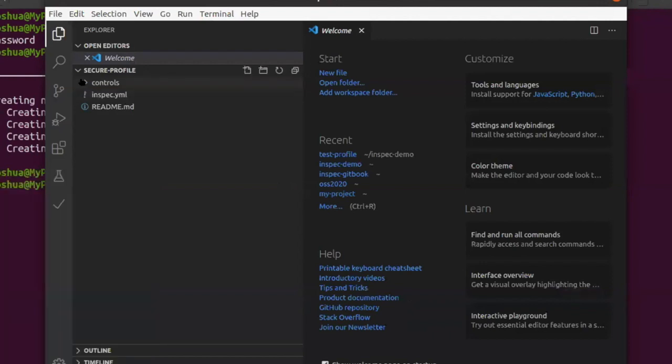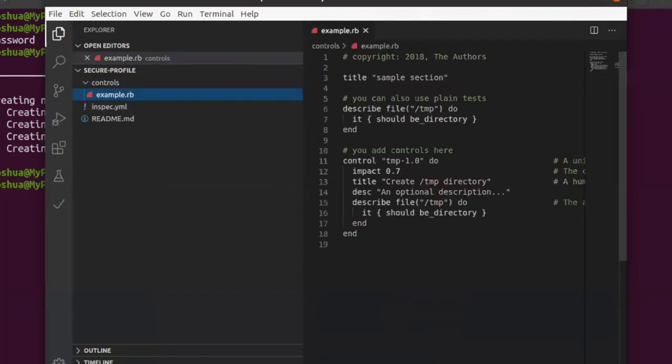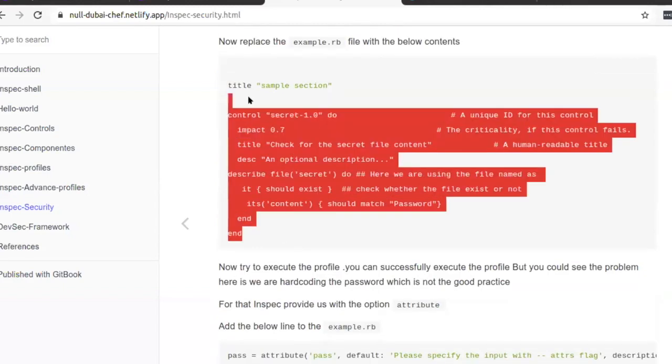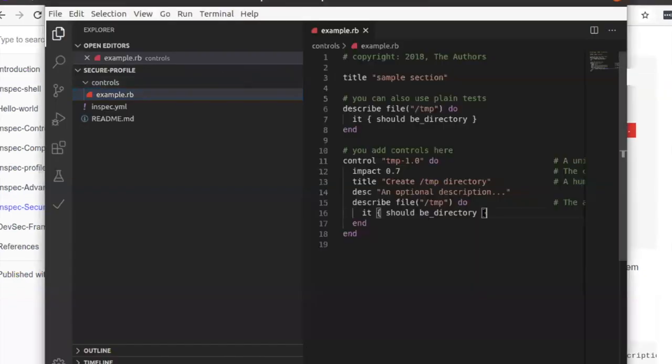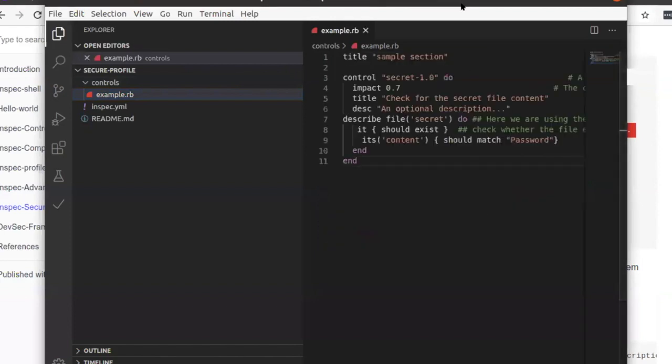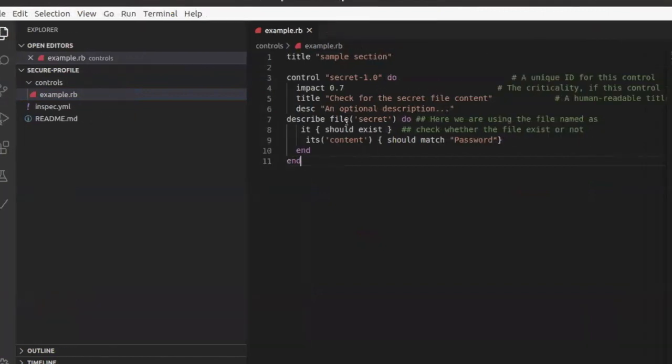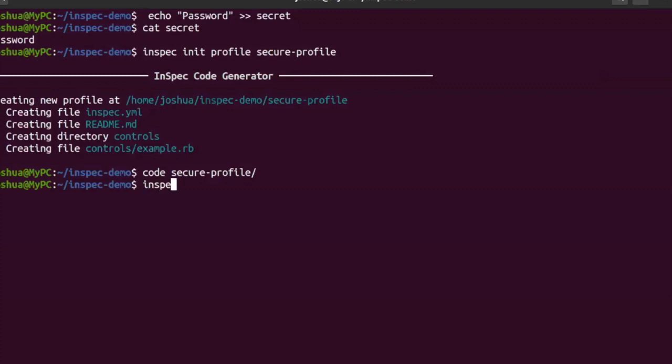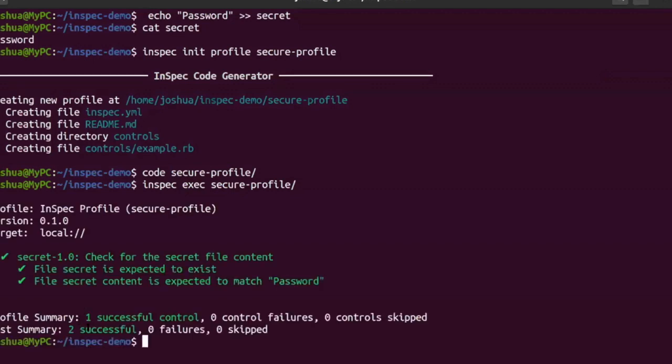Yeah. So I'll go into the example.rb and replace the content here. So this is the content. Basically what we are running is checking that there is a folder called secret present here, and its content should match the password. So I'll execute this one, inspect exec secure profile. You could see, right, we are getting it successful.